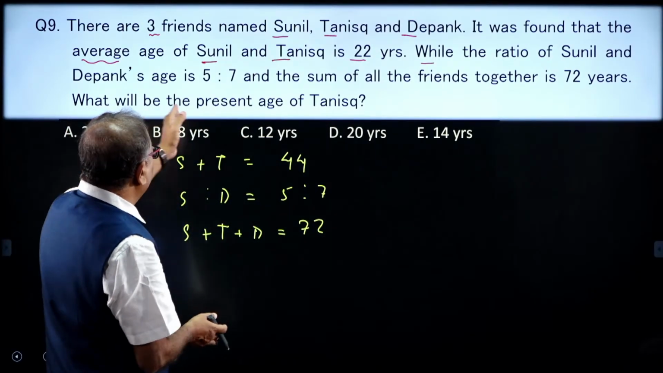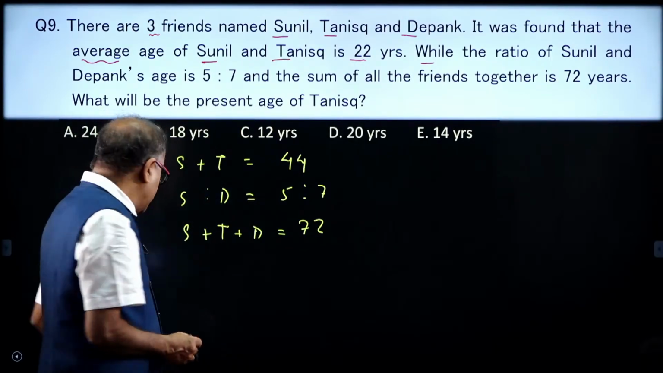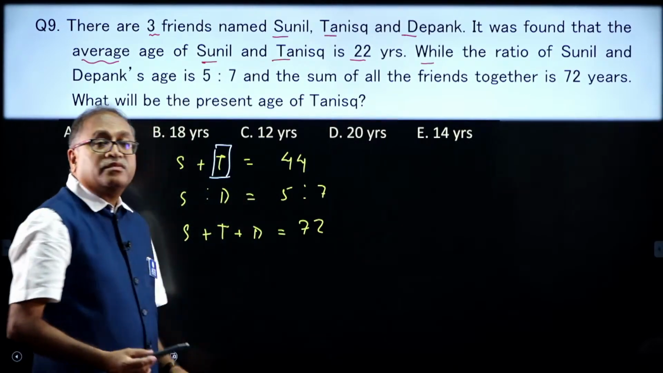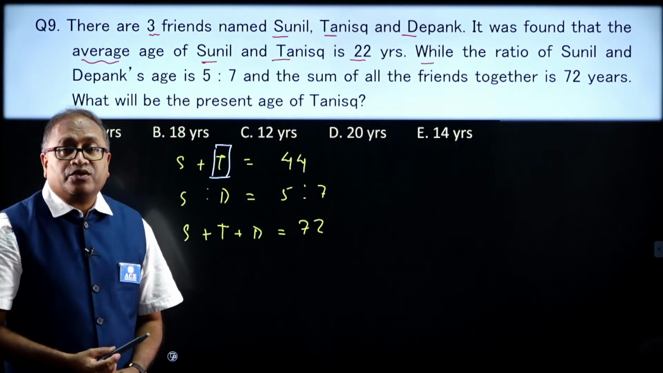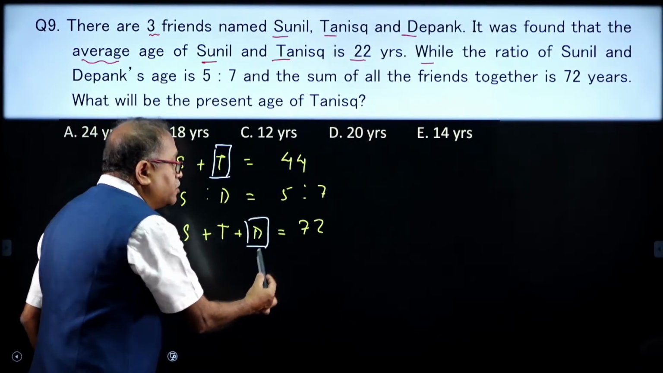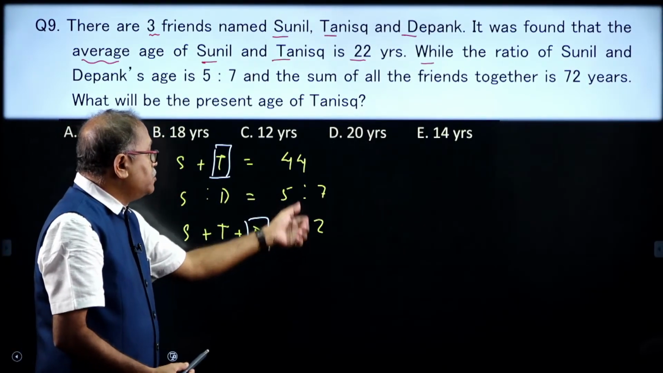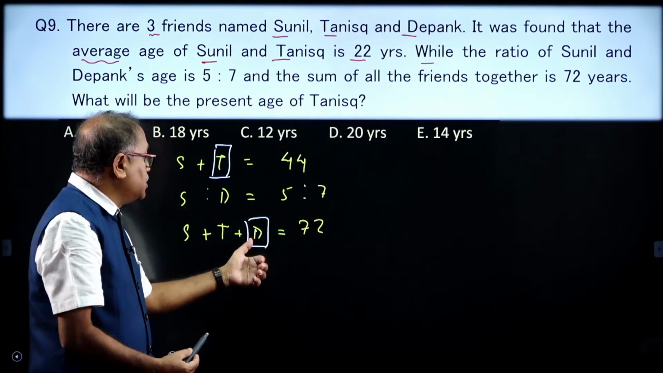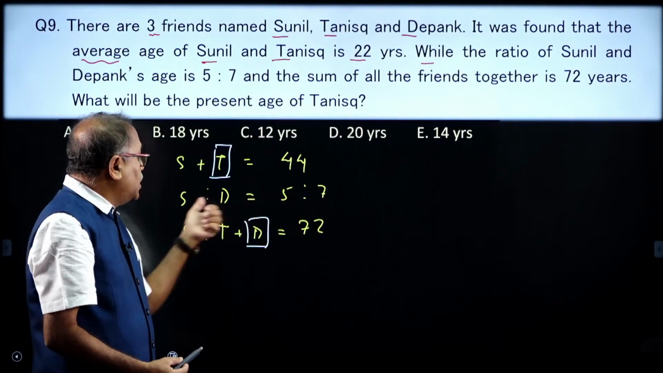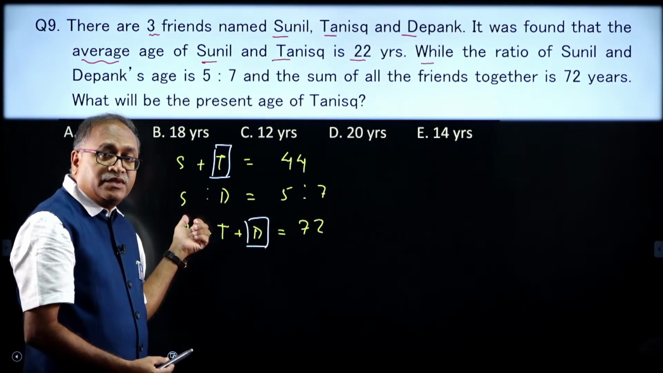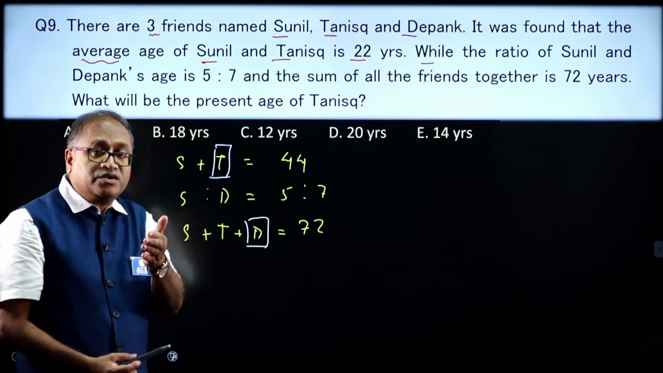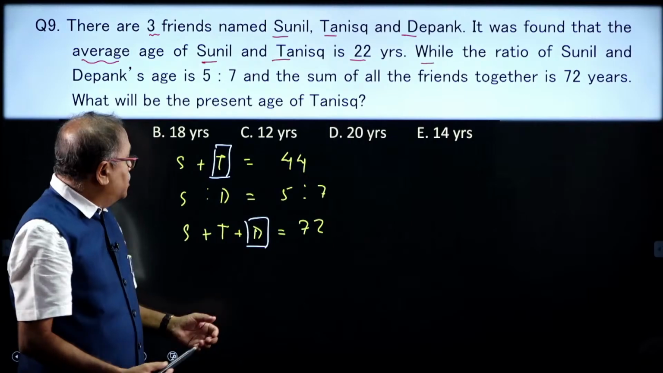Now, the question is, what will be the present age of T? So, I need to find out what is the present age of T. How do we find it out? S plus T. I can find the present age of D. How do I get the present age of D? 72 minus 44, I am directly getting the present age of D. And once I get the present age of D, by using this ratio I will get the present age of S, and once I get the present age of S, subtract the age of S from 44, you will be getting the age of T.